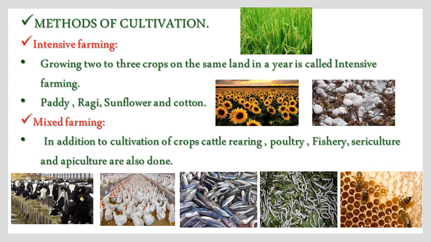In addition to cultivation of crops, cattle rearing, poultry, sericulture and apiculture are also done. Observe the below given images. See, first one is cattle rearing, second one is poultry, next one is fishery, next is sericulture, at last is apiculture. These are also done in mixed farming.